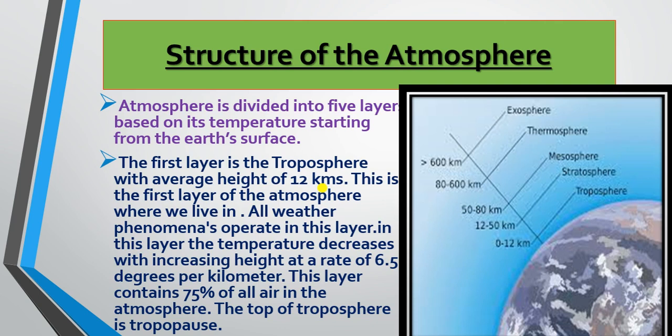In this layer, the temperature decreases with increasing height at a rate of 6.5 degrees per kilometer. If we move away from the earth in an upward direction, after completing a distance of 1 kilometer above the ground, there is a decrease in temperature by 6.5 degrees. That means in the troposphere, there is a decrease in temperature as we go higher and higher. I may tell you, why is there a decrease in temperature?